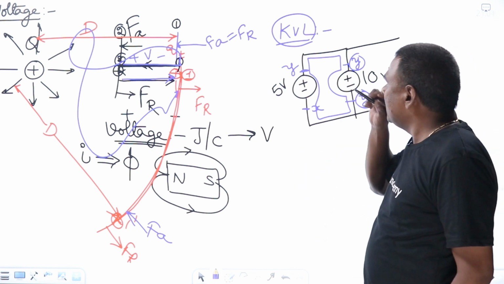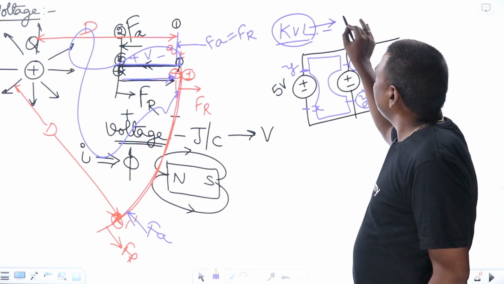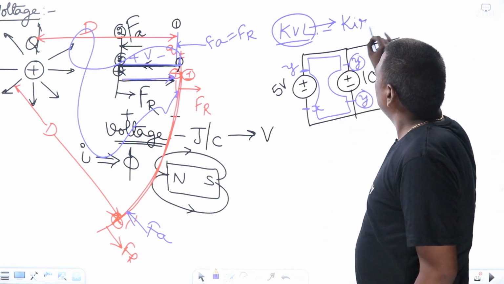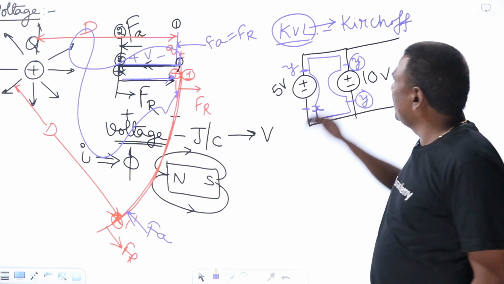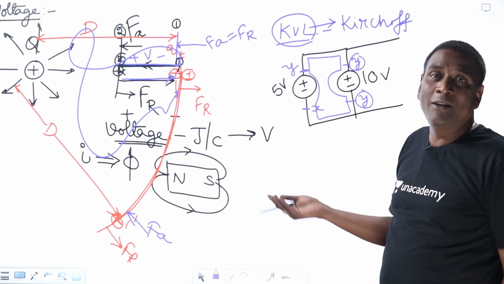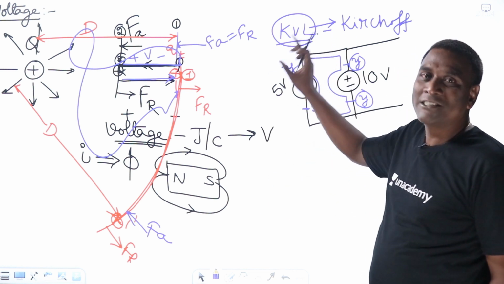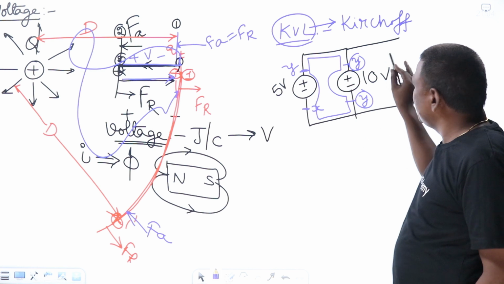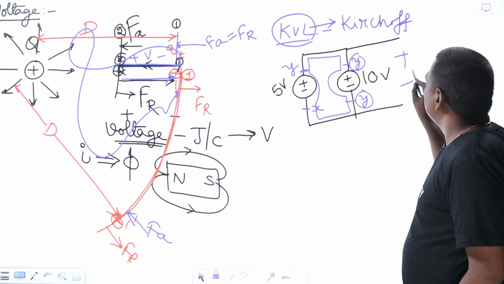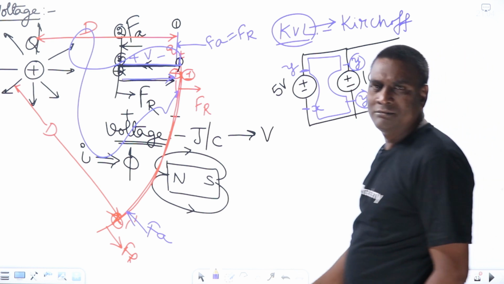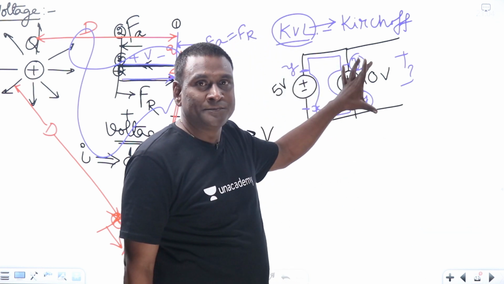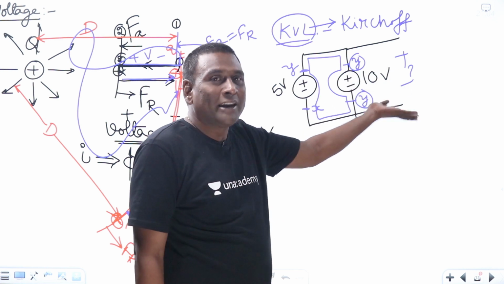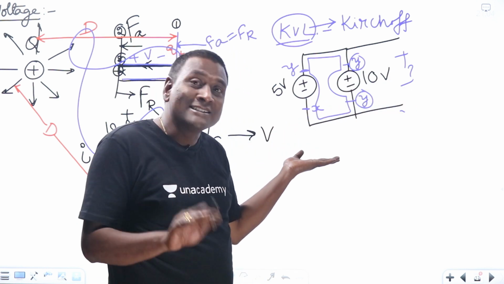Now, can I say that KVL failed, so-called Kirchhoff failed? No. Kirchhoff derived KVL from conservation of energy. At any point of time, if you get this particular doubt, how much would be the voltage? We cannot say that, because this kind of system is not following conservation of energy.